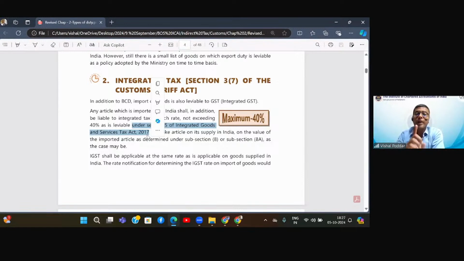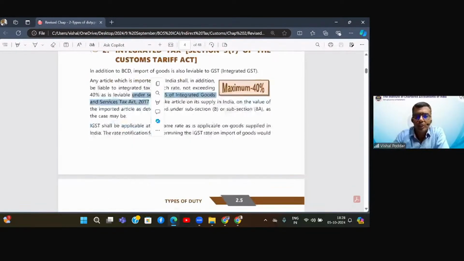Again, why? If you remember, I had mentioned that we want to bring parity. So if Indian goods are levied with 18% IGST, I want to levy the same 18%. If Indian goods are exempt, I want to keep them exempt. If Indian goods are levied with 28%, I want to keep them at 28%. So we are regularly making changes in the GST rate schedule of GST law. The Customs Tariff has not taken the pain of repeating the duty rates here, because in that case, it would also be required to change every time GST law changes the rate. So better is what it has simply done. It has said everything else we will do, time, value, everything. Only the rate you go and take from the GST schedule.